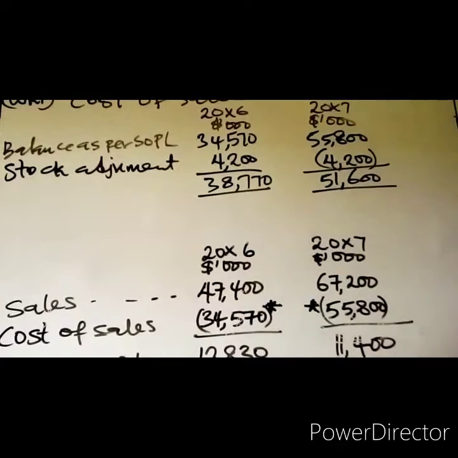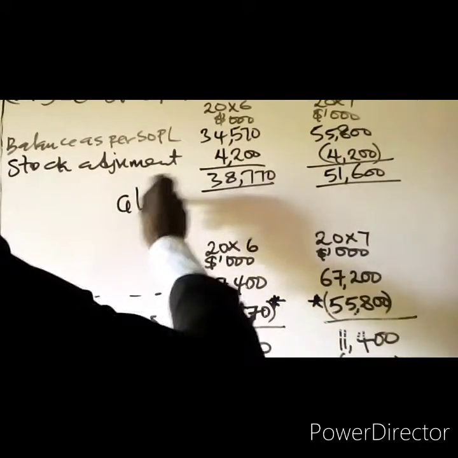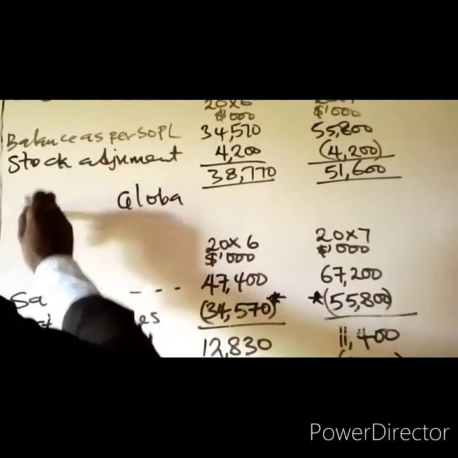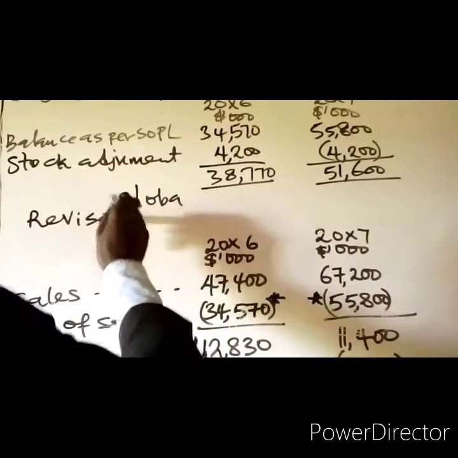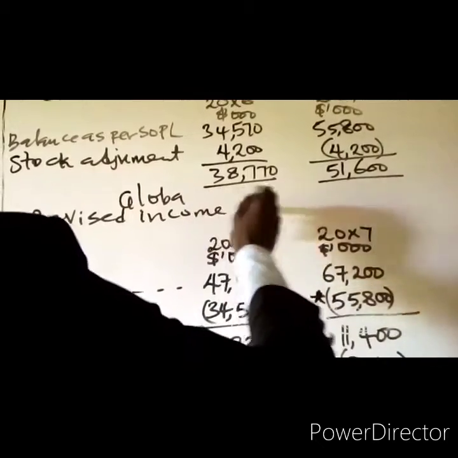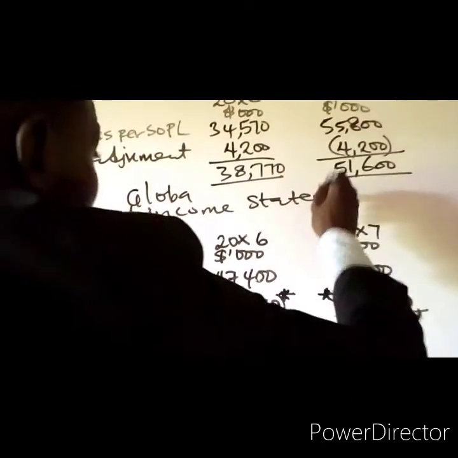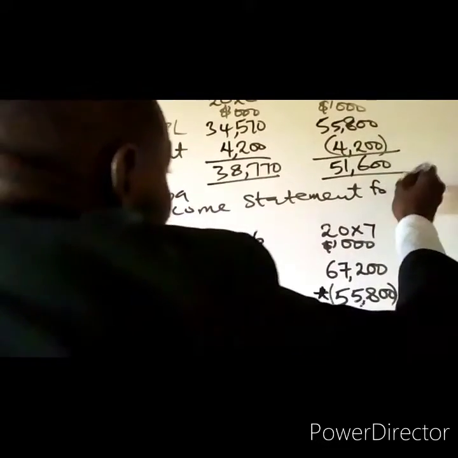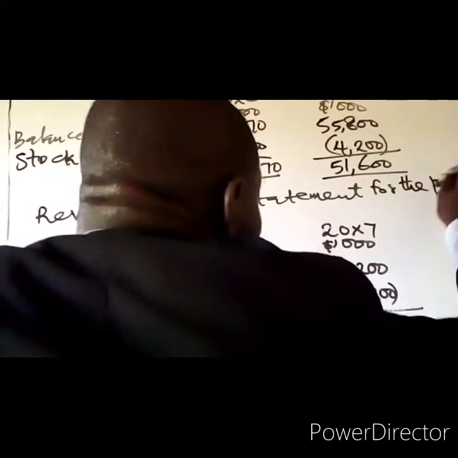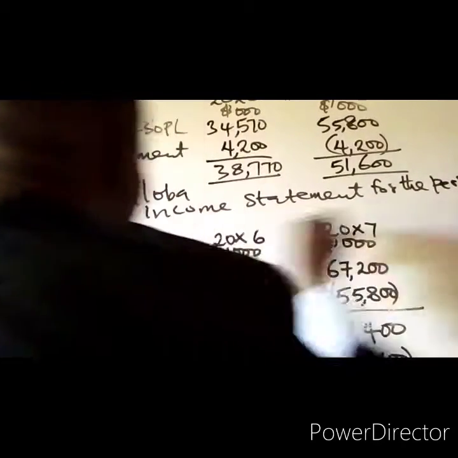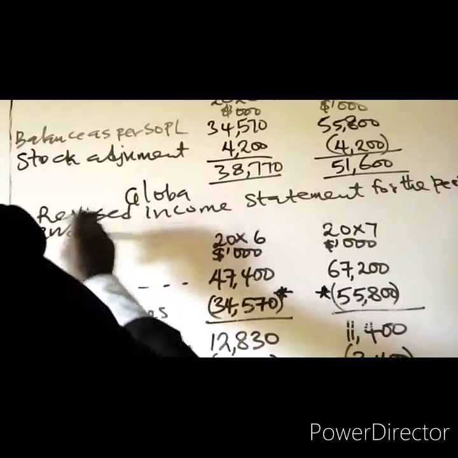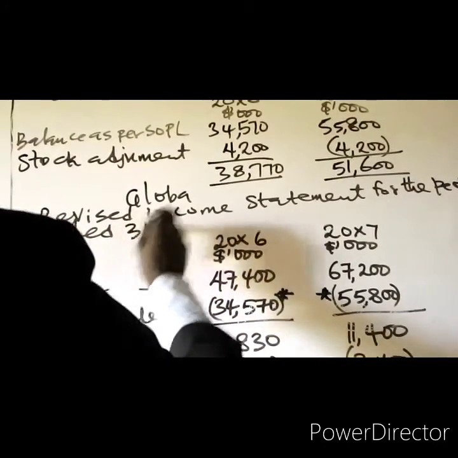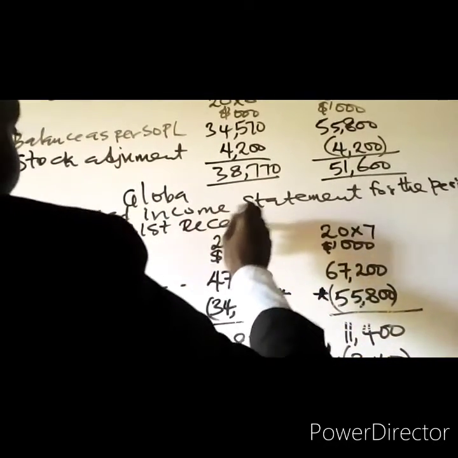Revised income statement, that is for Global. Global, we have revised income statement for the year ended 31st December.